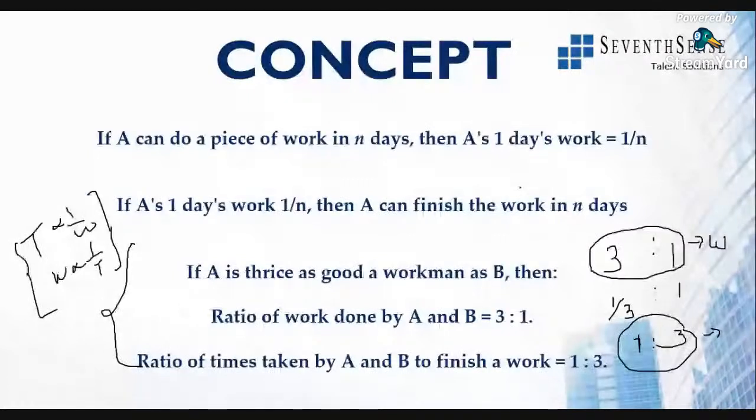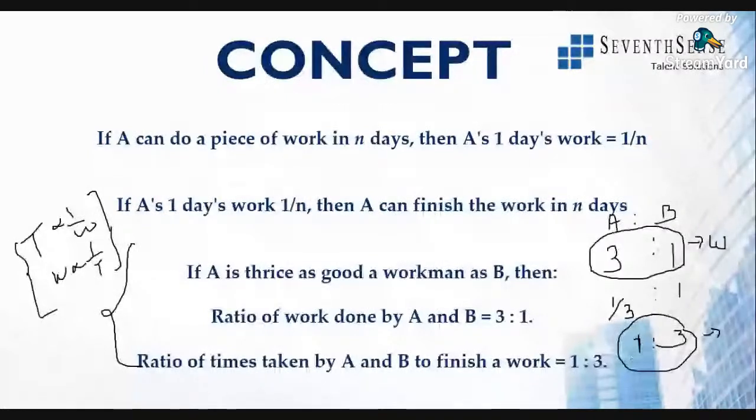All right. So if A is thrice as efficient as B, okay, A is thrice as good a workman as B, it means if B eats 1 apple, A will have eaten 3 apples. So here you need to take the time. So this is with respect to the time. So time will be reversed.